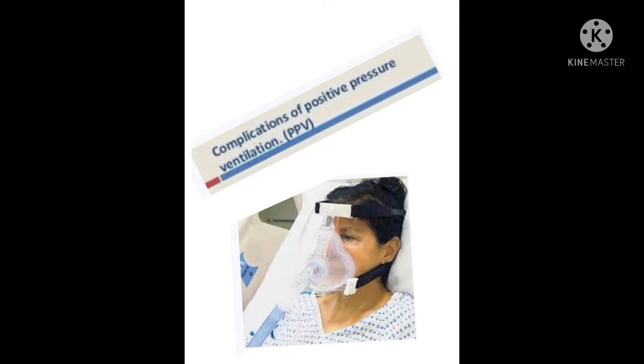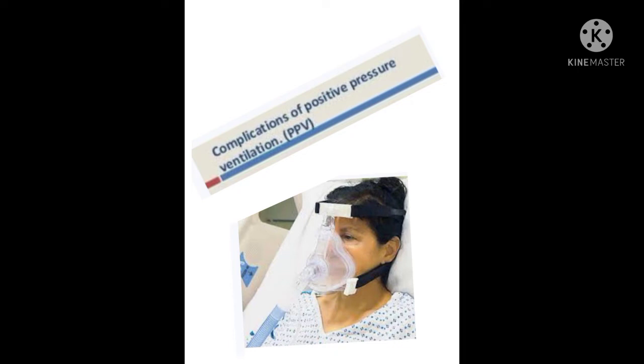Ventilator-associated pneumonia. The risk of healthcare-associated pneumonia is highest in patients requiring mechanical ventilation because the endotracheal tube or tracheostomy tube bypasses normal upper airway defenses. In addition, a poor nutritional state, immobility, and the underlying disease process, for example immunosuppression, organ failure, make the patient more prone to infection.